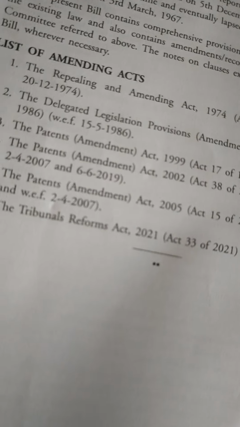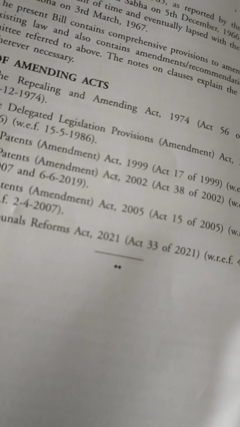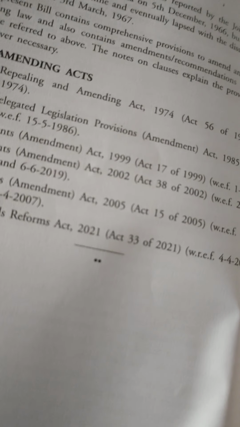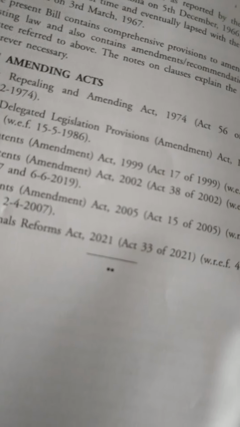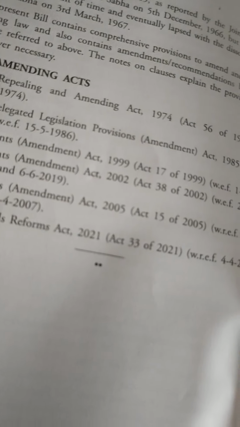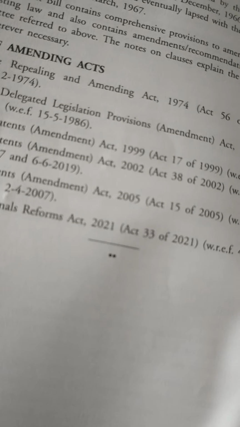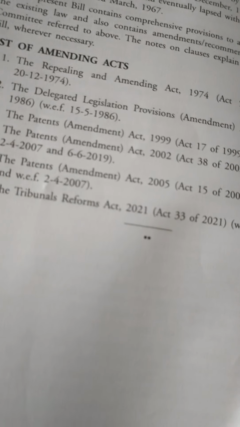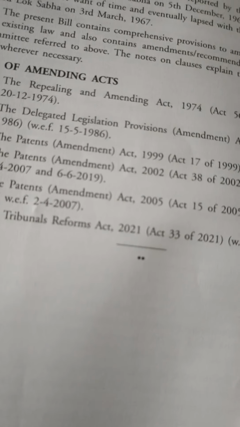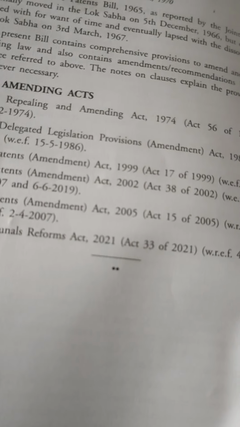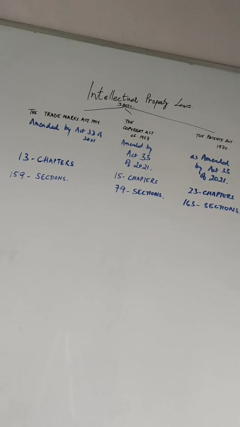And fifth is the Patents Amendment Act 2005, Act 15 of 2005, and it came about on 1/1/2005 and with effect from 2/4/2007. Then the Tribunals Reforms Act of 2021, Act 33 of 2021, with effect from 4/4/2021.